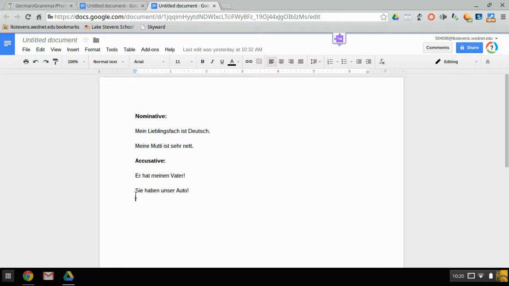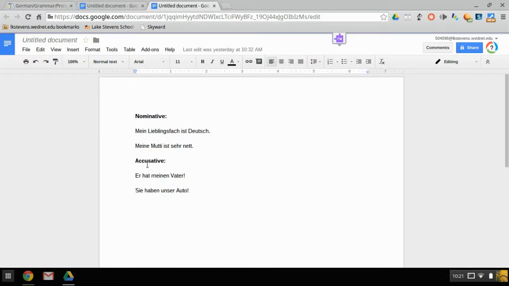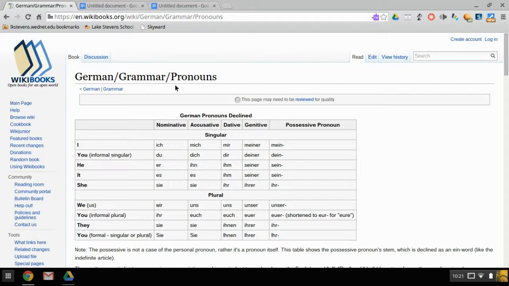This one over here is actually Sie haben unser Auto. So if you come over here, unser means us or our. So this means they have our car. So same formula for that. And that's basically it. All you really need to do is memorize all the nominative cases, the accusative cases, and the possessive pronoun cases, and then just remember that it changes for accusative and it changes for plurals. All right.